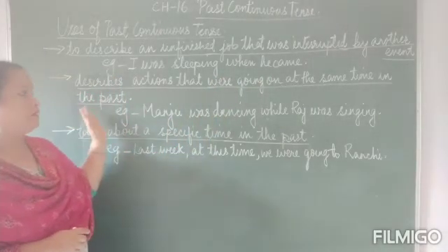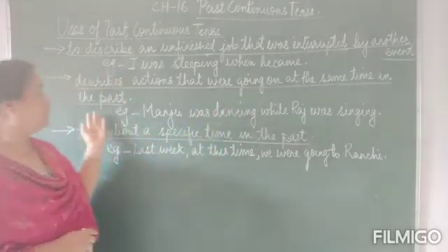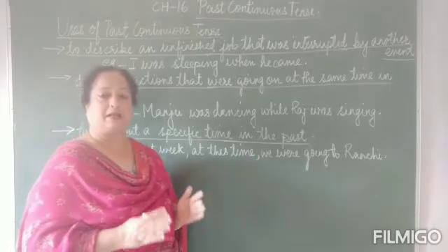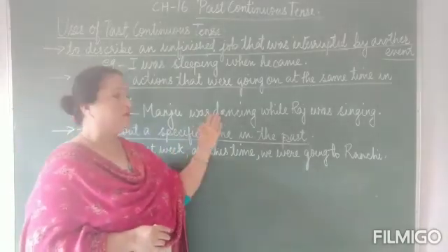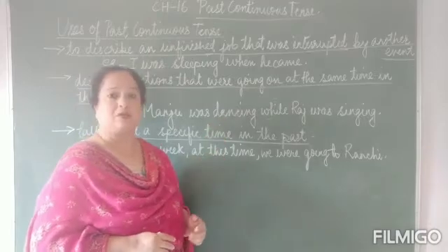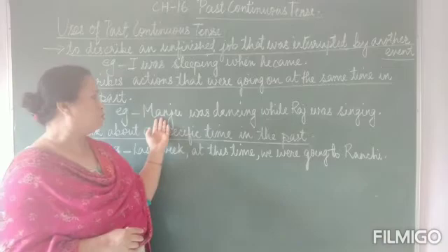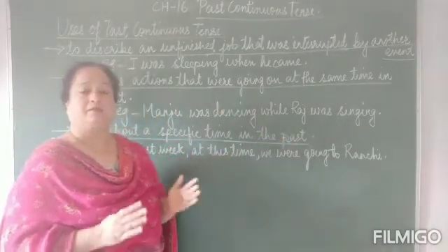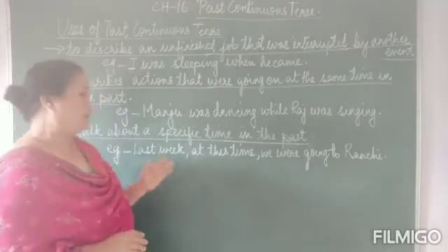Now it also describes actions that were going on at the same time in the past. That means two actions taking place at the same time in the past. For example, Manju was dancing while Raj was singing. In this sentence, we have two nouns, that is Manju and Raj. Both these people were doing different actions at the same time, but in the past.